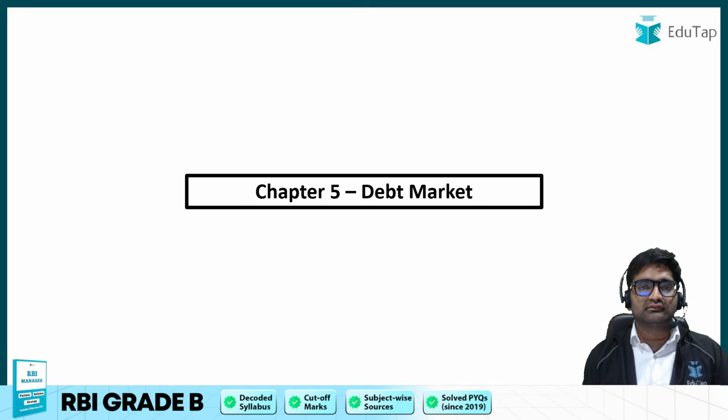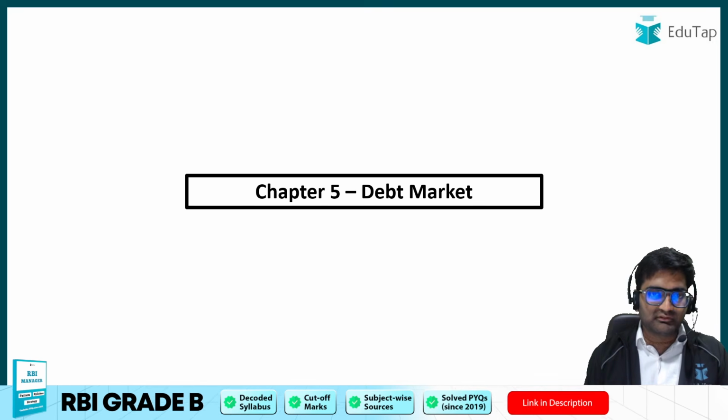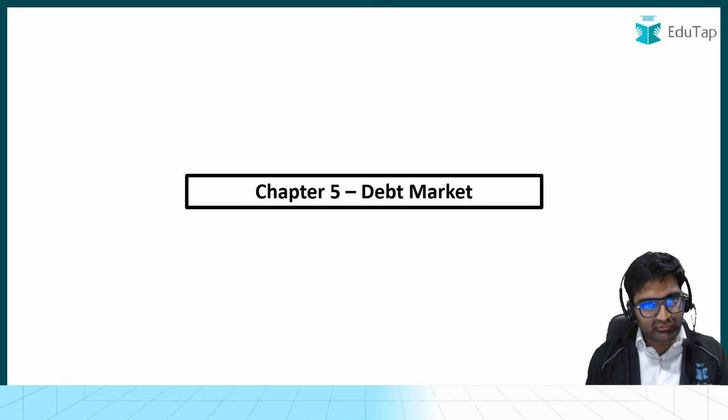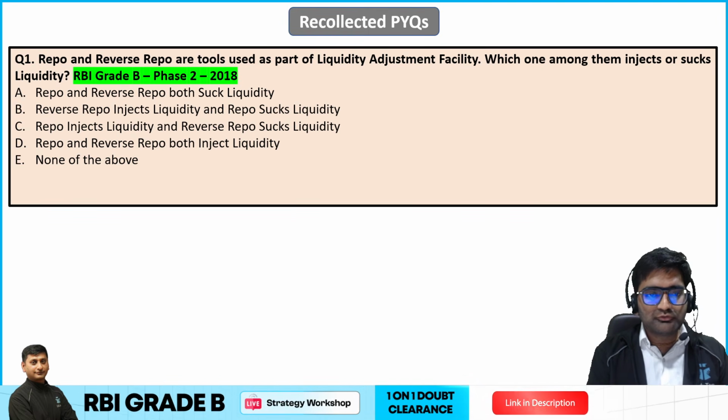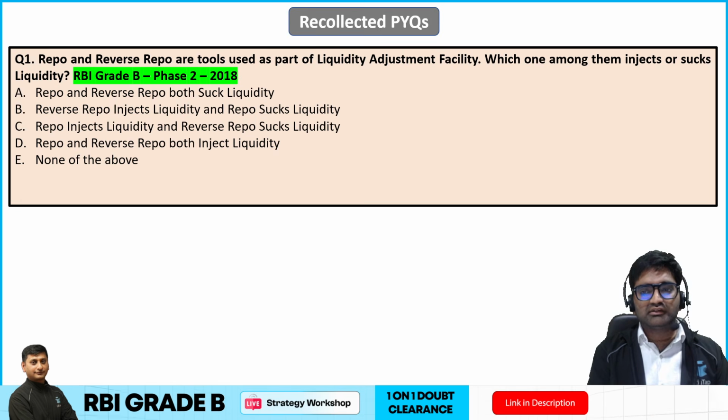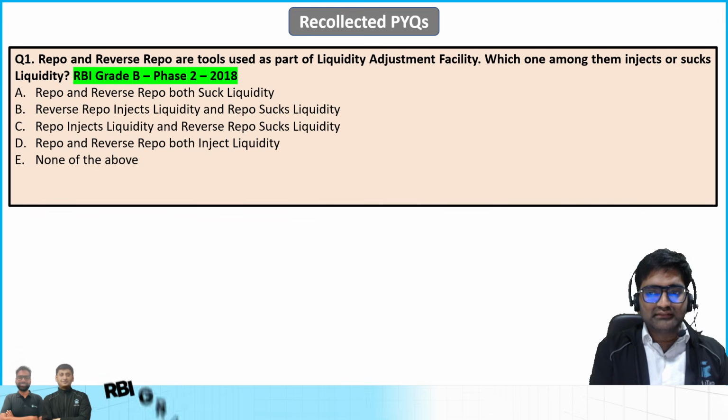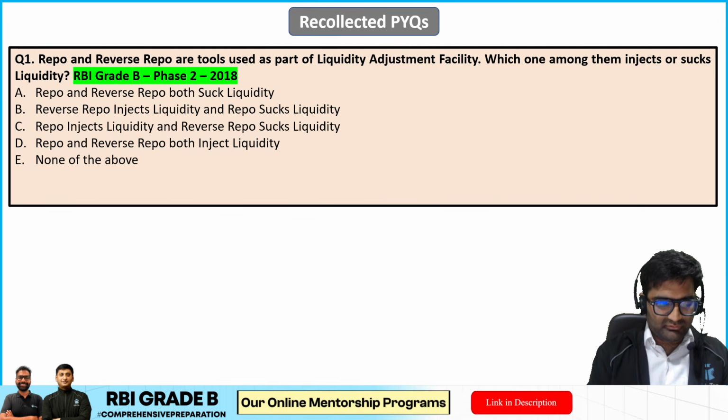Okay, here is the first chapter that we'll be discussing today. The first chapter over here is the debt market. Let us see this question. Repo and reverse repo are tools used as part of the liquidity adjustment facility. Which one among them injects or sucks liquidity is the question that is asked.